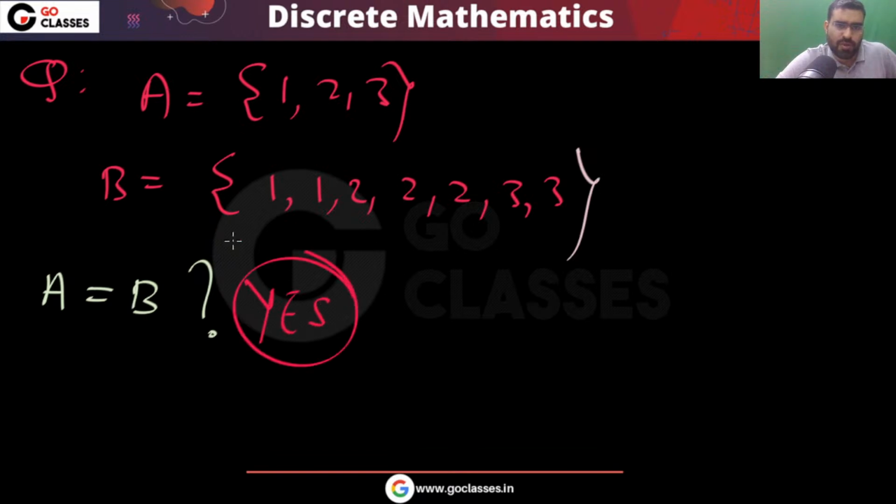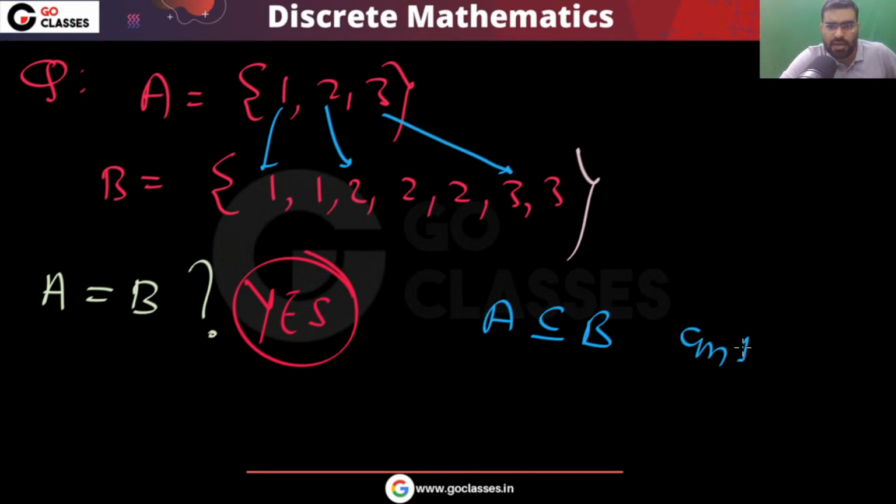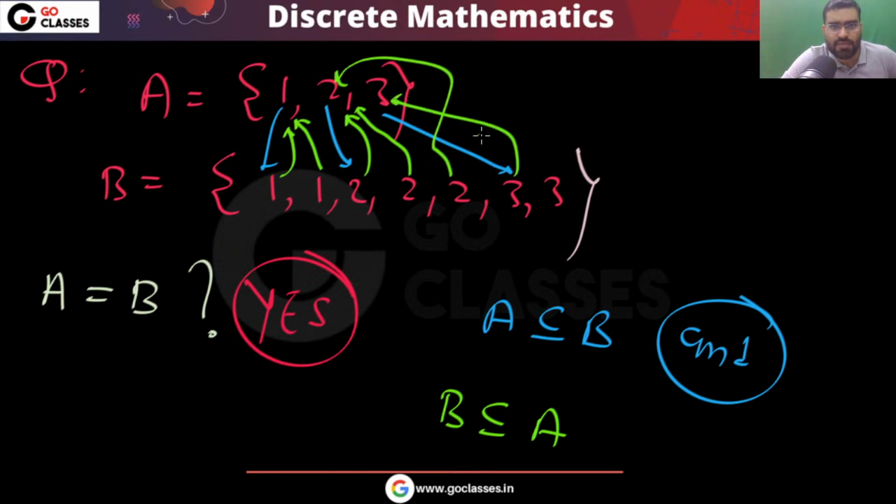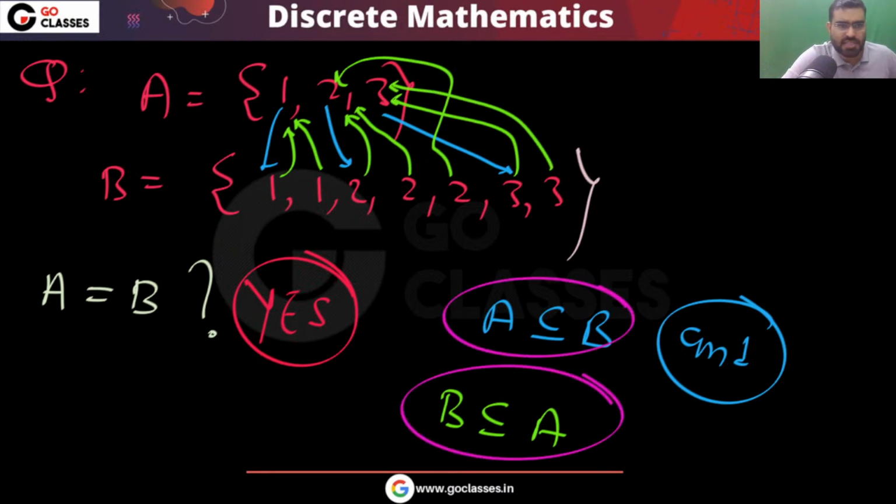Yes, of course they are equal, because every element of A is an element of B. And you can notice that every element of B is an element of A. Very easily you can see that every element of A is an element of B, and every element of B is an element of A. So that is the reason I can say they are the same.